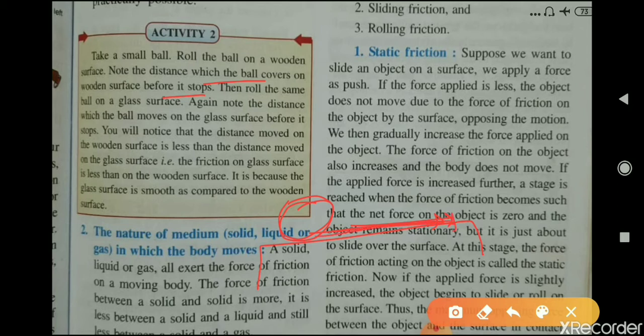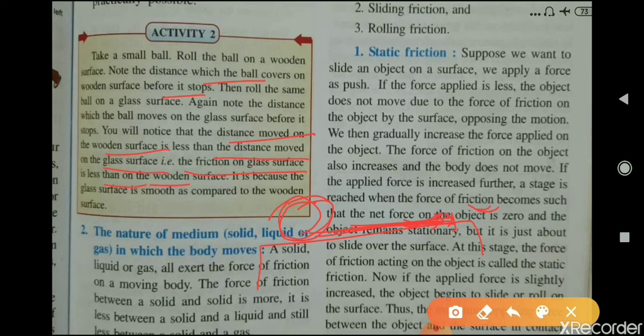Now, roll the same ball on a glass surface. You have to take a glass surface instead of the wooden surface. Again you roll the ball and note the distance the ball moves on the glass surface before it stops. You will notice that the distance moved on the wooden surface is less than the distance moved on the glass surface. That is, the friction on a glass surface is less than on the wooden surface. Why? Because the glass surface is smooth as compared to the wooden surface.